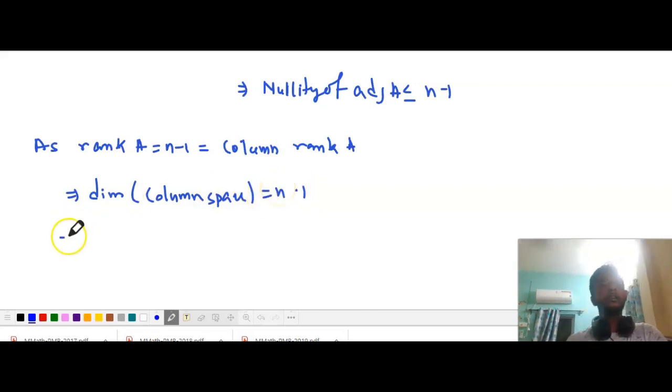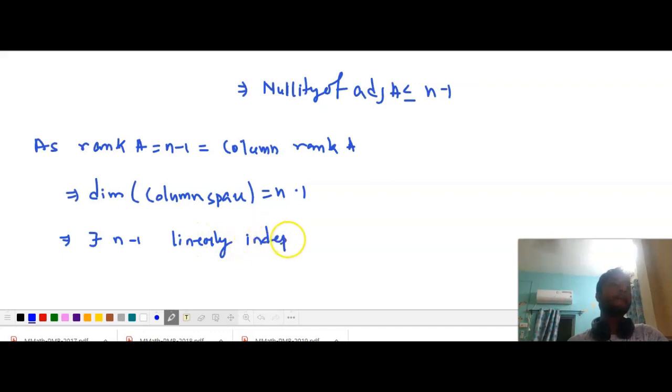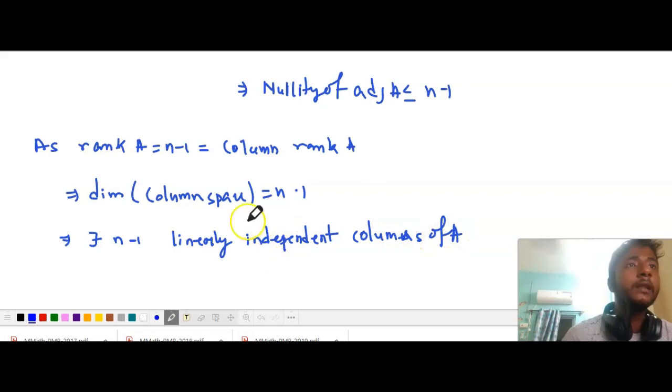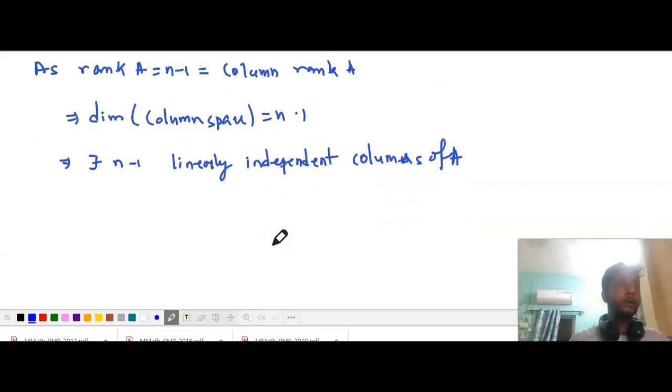Hence, we can conclude that there exist n minus 1 linearly independent columns of A.